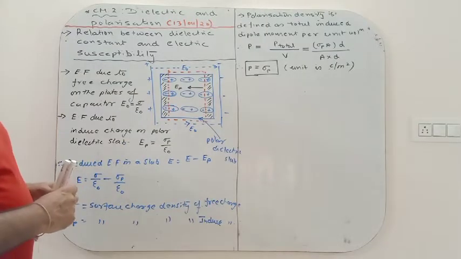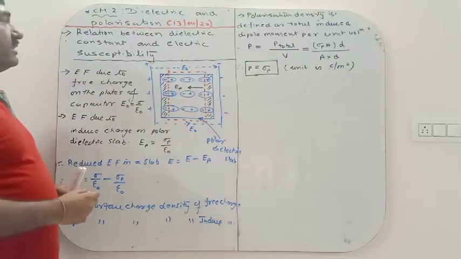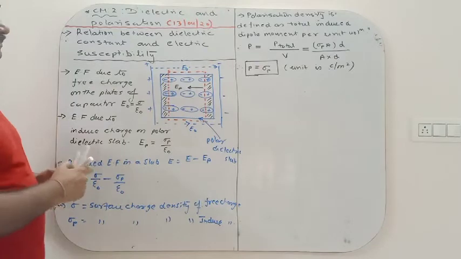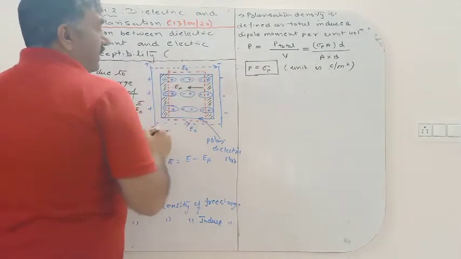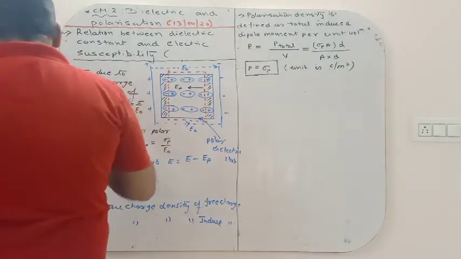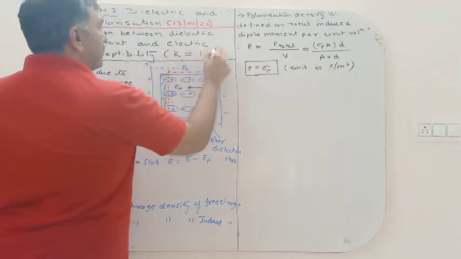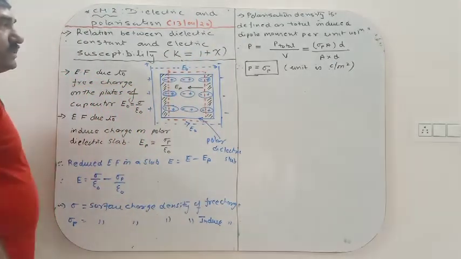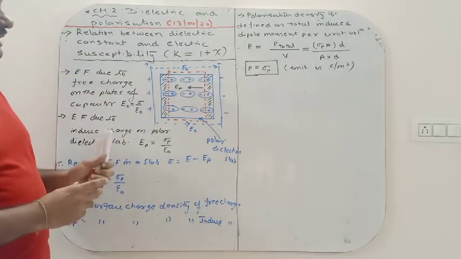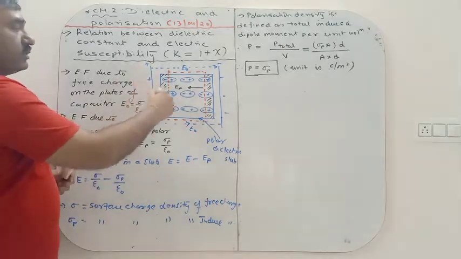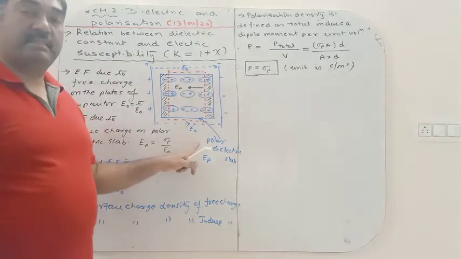Okay, in the next topic we want to obtain a very important relation, that between the dielectric constant and susceptibility. We have to prove the relation: dielectric constant k equals 1 plus chi. This is one of the very important relations that we have to develop. But before that, we are taking some important points: we take two parallel plates of the capacitor, and between the two parallel plates we take a polar dielectric slab.